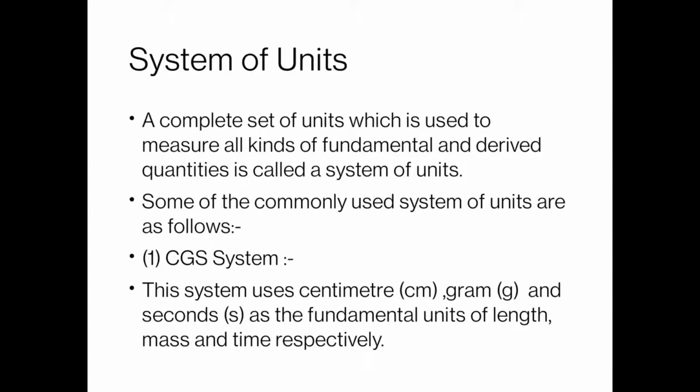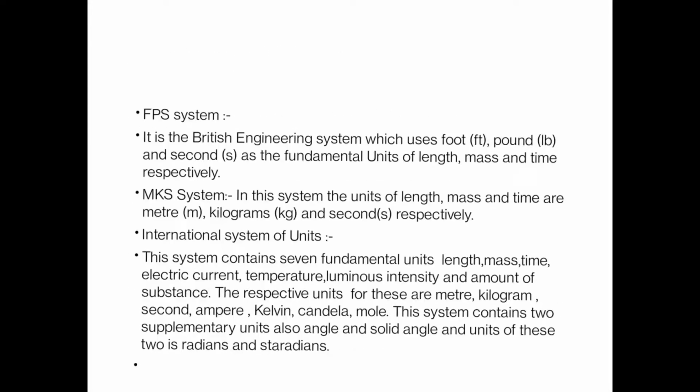There are various systems of units in the world commonly used. First one is the CGS system. CGS system means centimeter, gram, second. In the CGS system, for length we use centimeter, for mass we use gram, and for time we use seconds respectively.